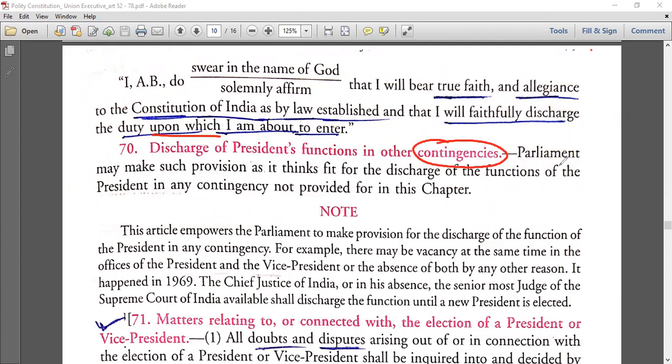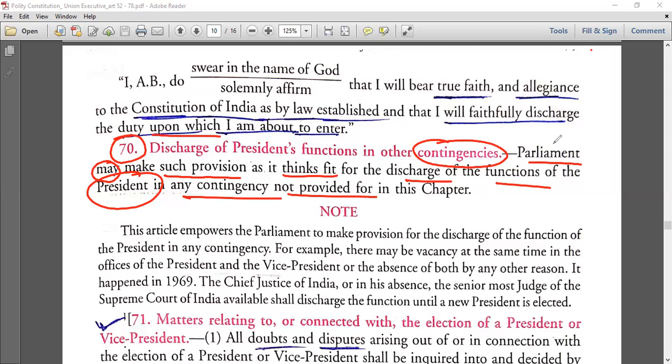So Parliament. You have to be very careful. Article 70 is very important. Parliament may make such provision as it thinks fit for the discharge of the functions of the President in any contingency not provided for in this chapter. It means if any contingency comes, suppose a pandemic like coronavirus came, who has the power to decide? A pandemic is not mentioned for the President, right? Any contingency kind of thing.